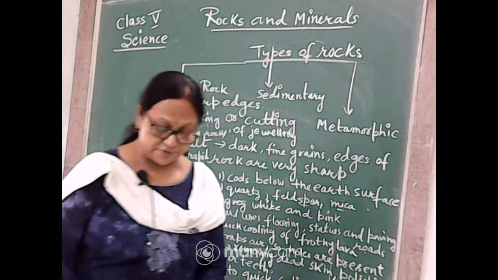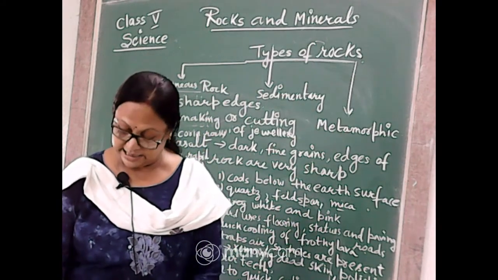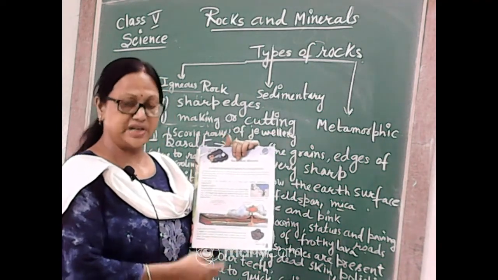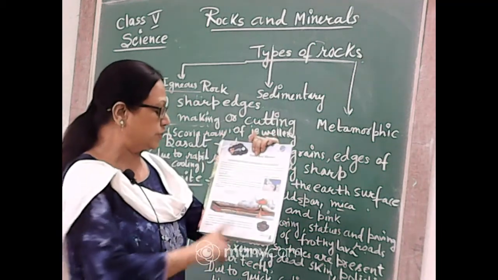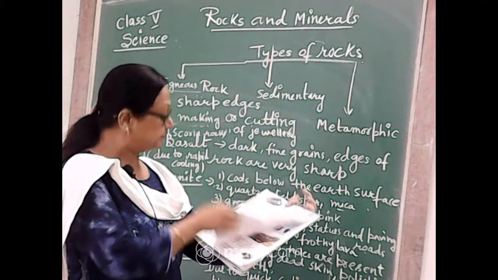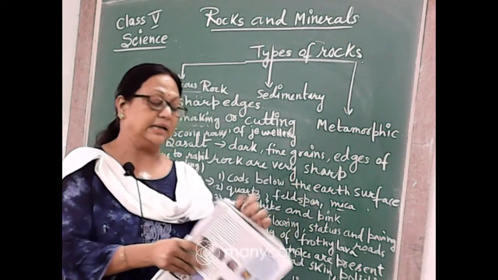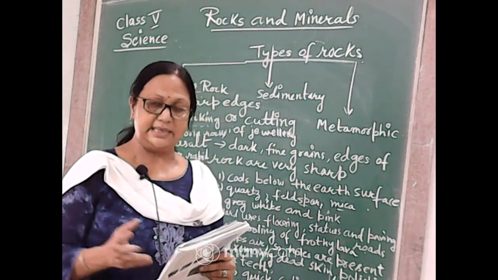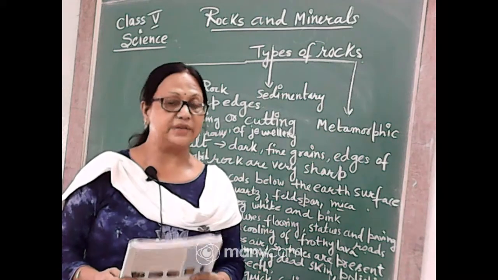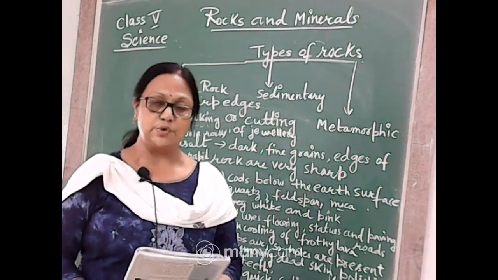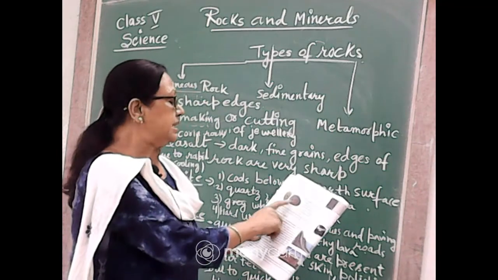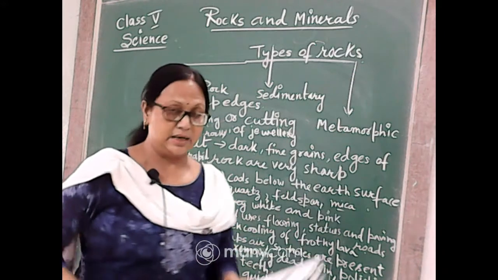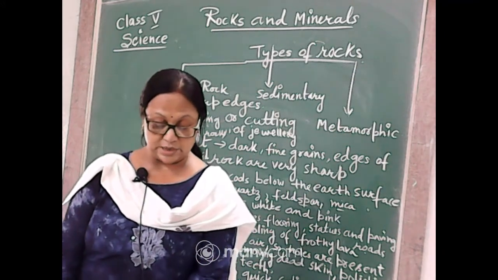Okay, so that's all for the igneous rock. And see, you have to make all these diagrams in your copy. I will give you the question answers. In front of the question answers, you have to draw this basalt, as well as color it, so that the colors will show the difference, and different characters will be shown on the picture. Now for pumice, you have to show the air trapped, and the glassy appearance of the obsidian. So that is all about the igneous rock.